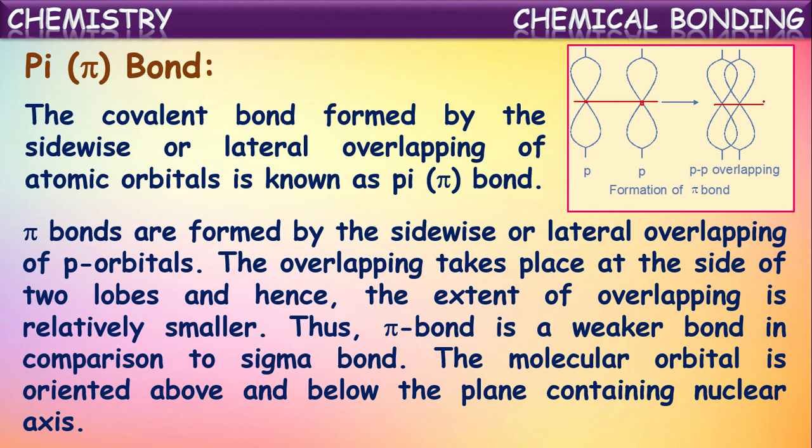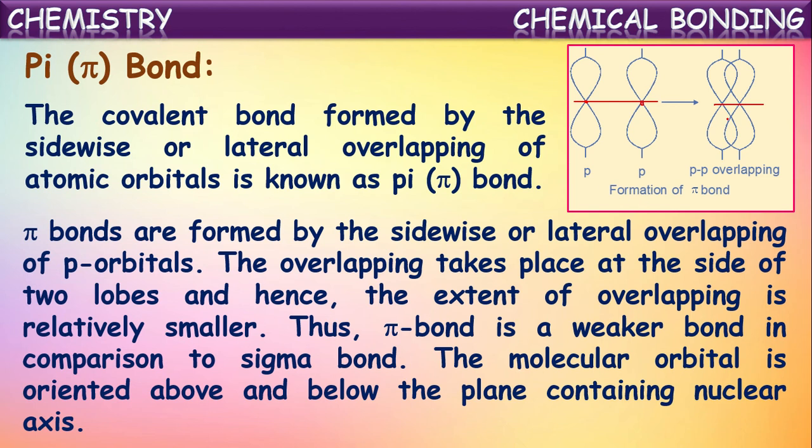So the overlapping takes place at the side of two lobes, and hence the extent of overlap is relatively smaller. So in the case of sigma bond formation, overlapping is happening on the axis of nuclei. So the extent of overlap will be maximum. Hence we said a sigma bond is stronger. But in the case of pi bond formation, the overlapping is taking place at the sides of two lobes.